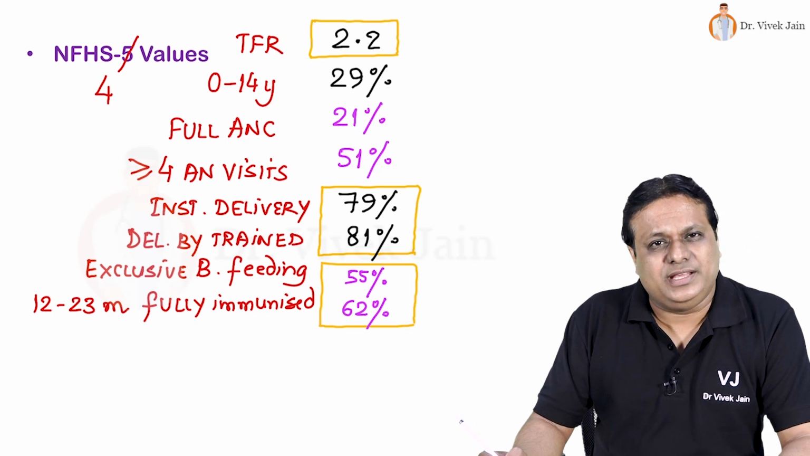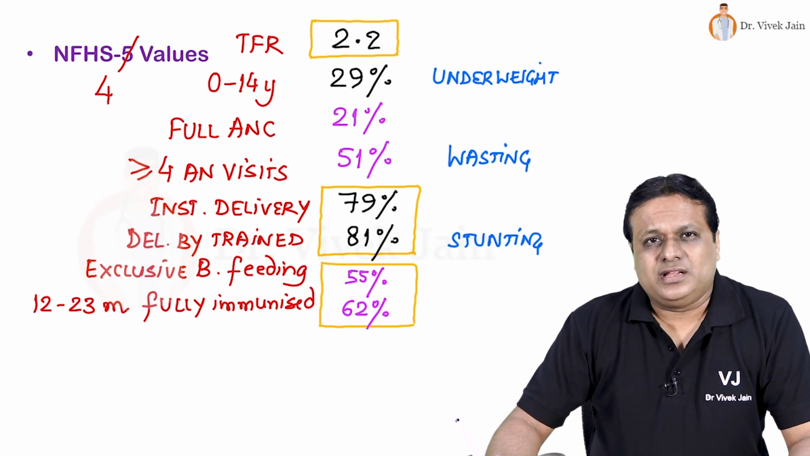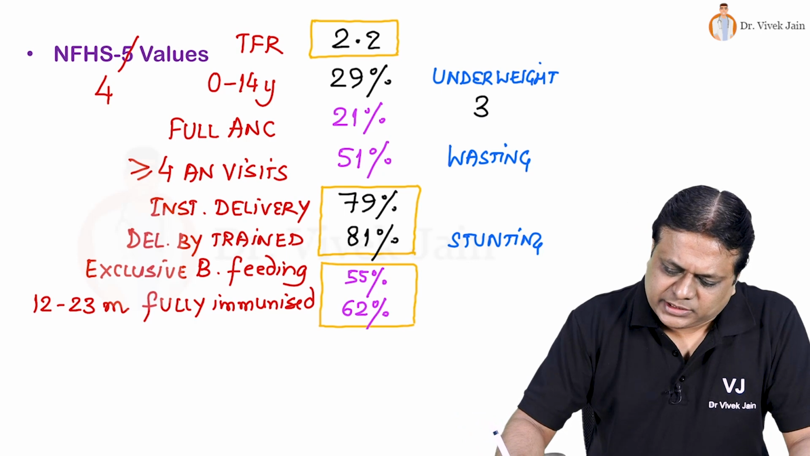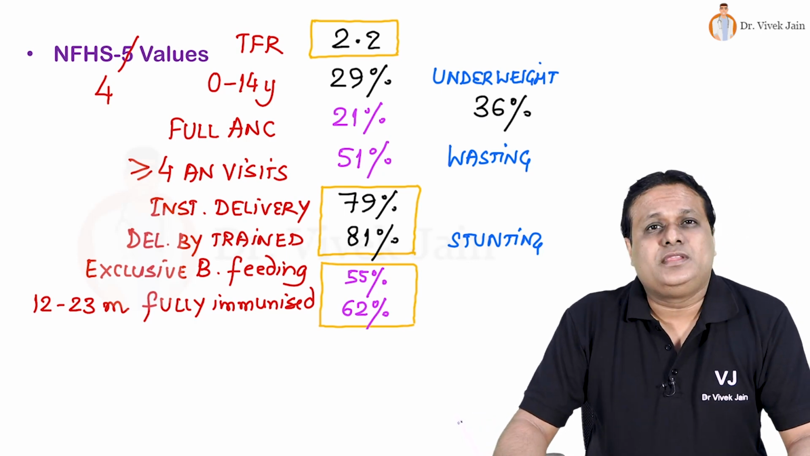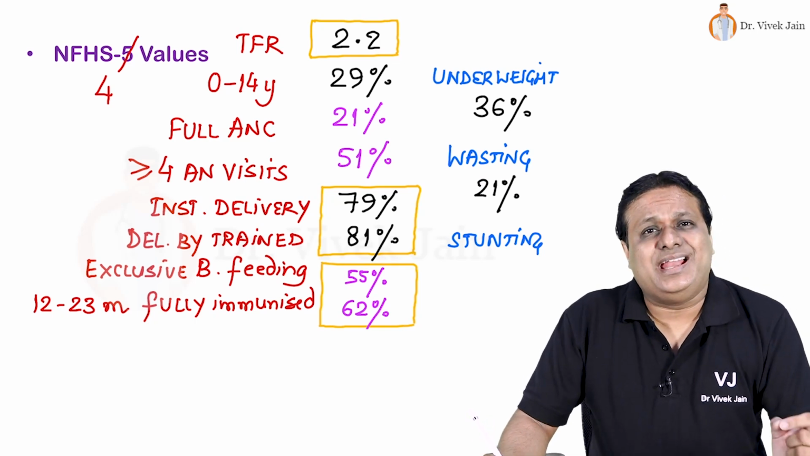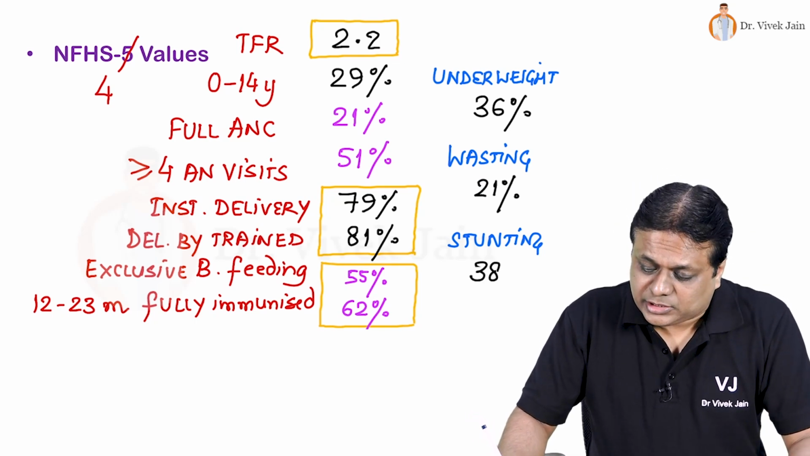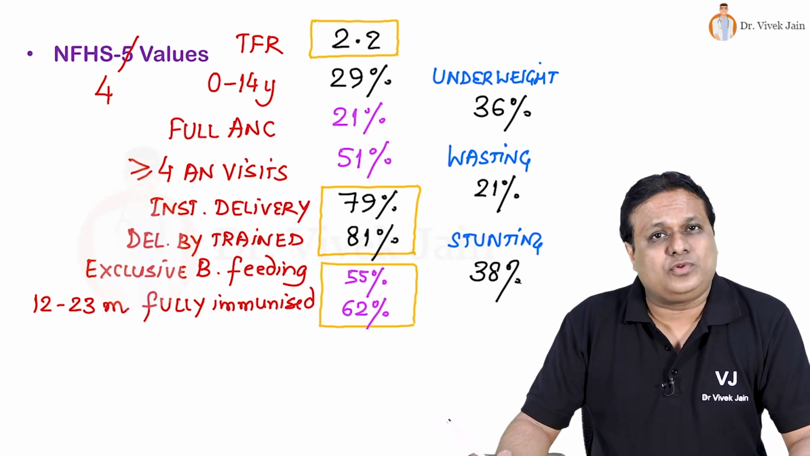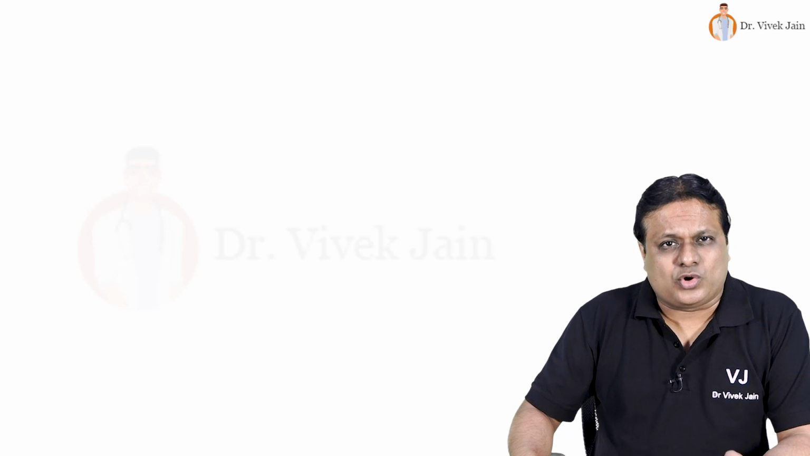Among children, underweight was reported by 36%, wasting 21%, and stunting by 38% of total. Now moving to the contraception and family planning component.